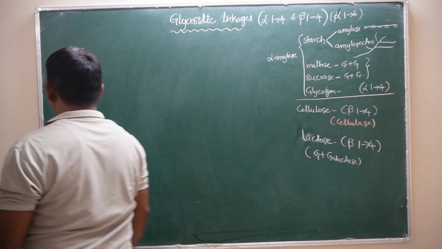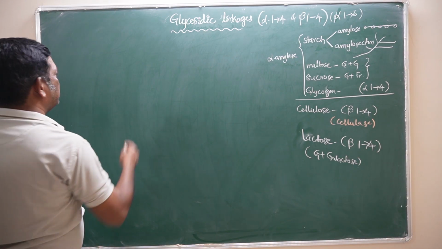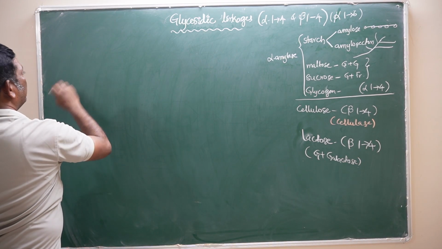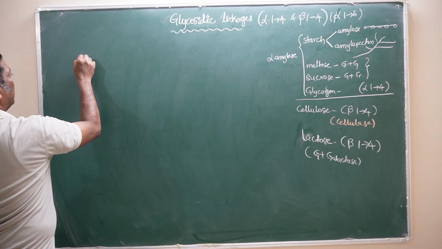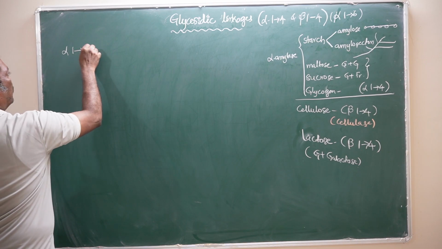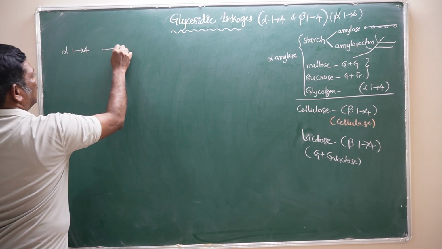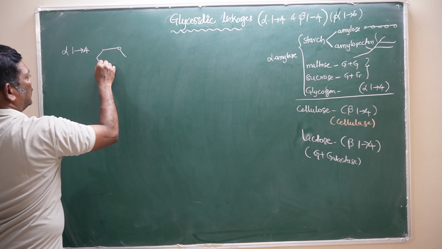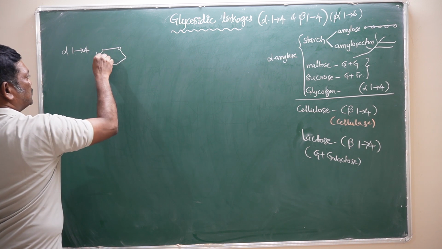Okay. Now what are alpha 1,4-glycosidic linkages, what are beta 1,4-glycosidic linkages, and what are alpha 1,6-glycosidic linkages? This is a sugar molecule, that is a hexose sugar.